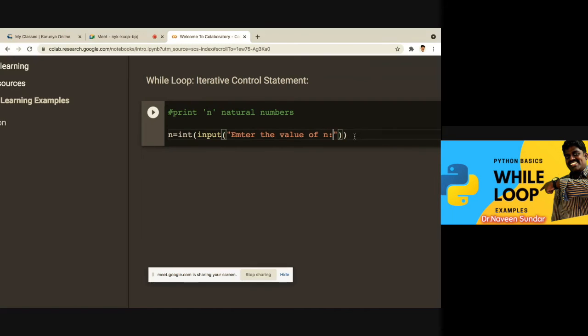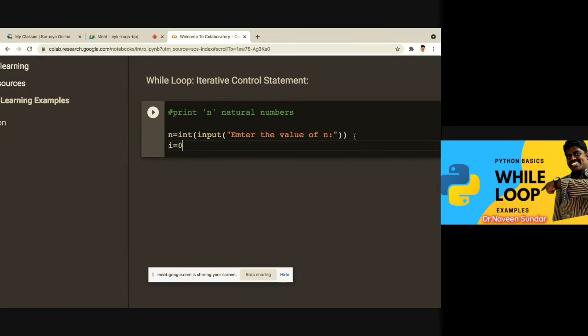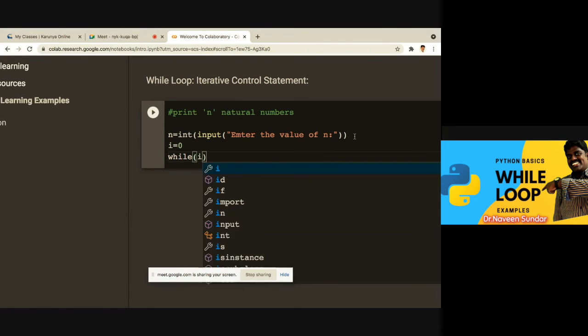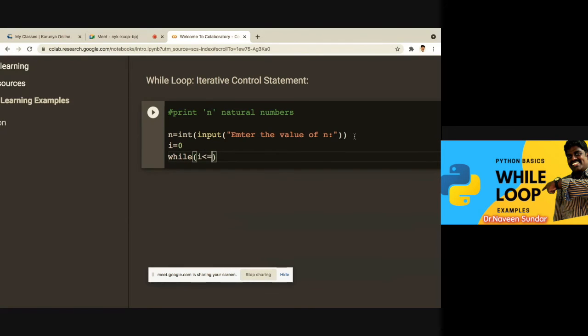Got my point? Okay. So that is the input thing I am just doing, right? So after that, what I have to do? I have to initialize the variable. Okay. So i equal to 0. For loop, everything which comes under the parenthesis, in the range, everything will come. But for while loop, we have to initialize first itself. So that is why we are saying i equal to 0. And then we are giving the condition, that is while i is less than equal to n.